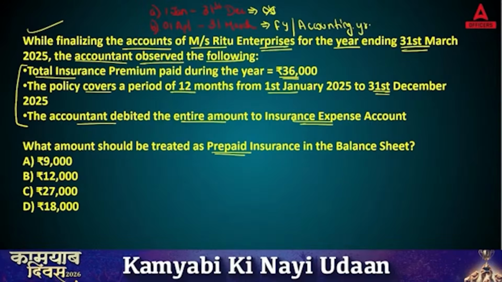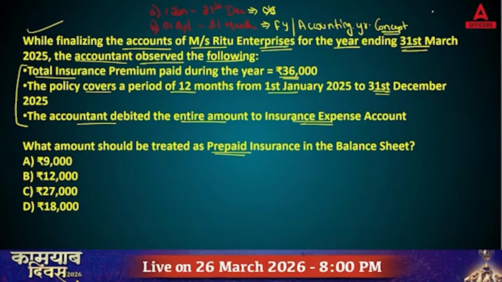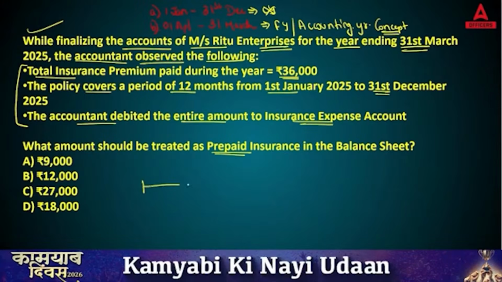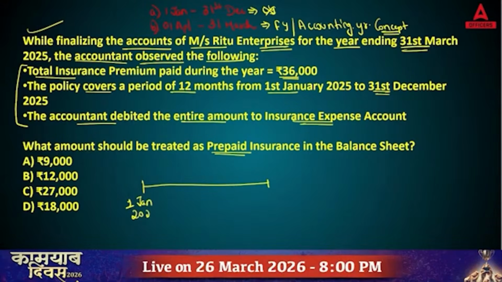Now this is the accounting year concept, which every business needs to follow. If you are working in India, you need to prepare your books and transaction entries from 1st April till 31st March. So here, let's say this is 1st January 2025 and this will end on 31st December 2025.